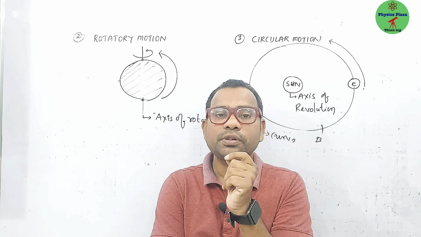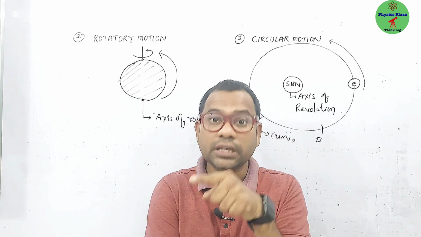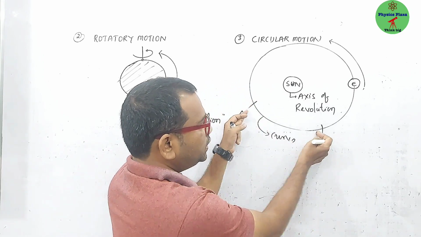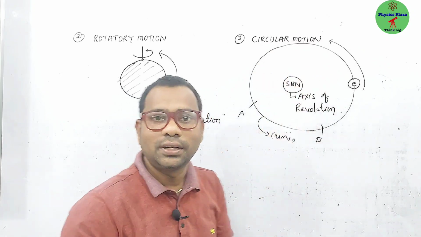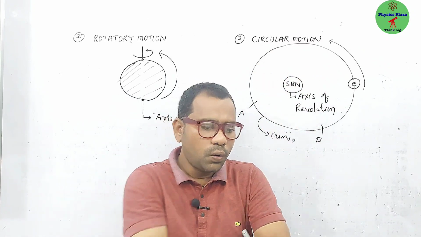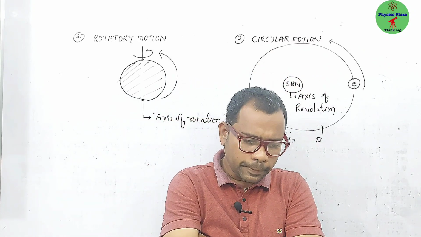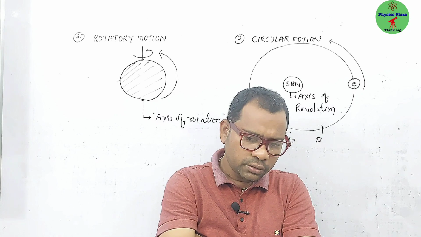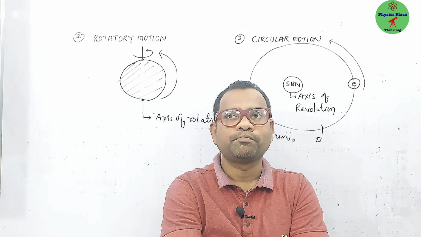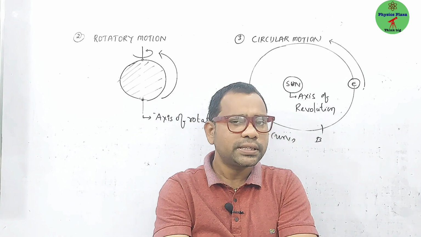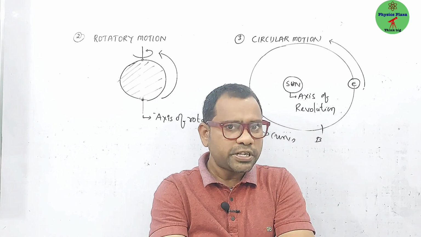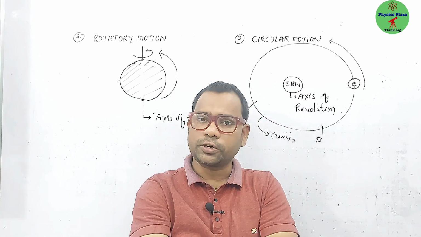Curvilinear motion means if any body is going along a curved path. Yes, it is a curved path only. A circle itself is curved, right? Then can we say that circular motion is a curvilinear motion? No, we can't say that. But we can say that circular motion is a special case of curvilinear motion.